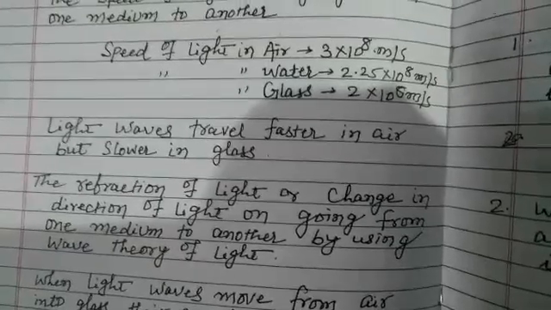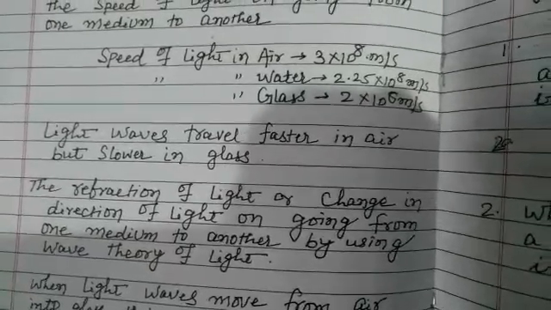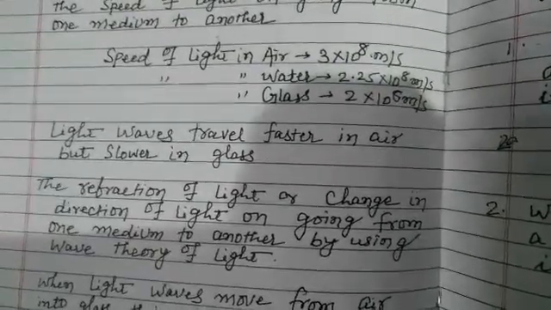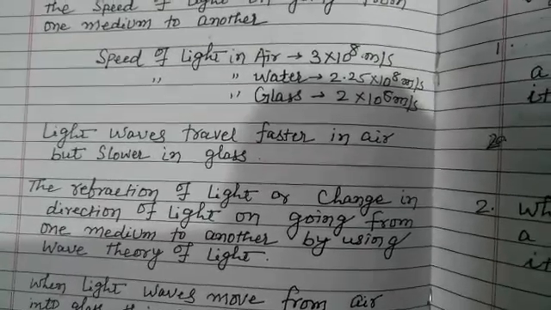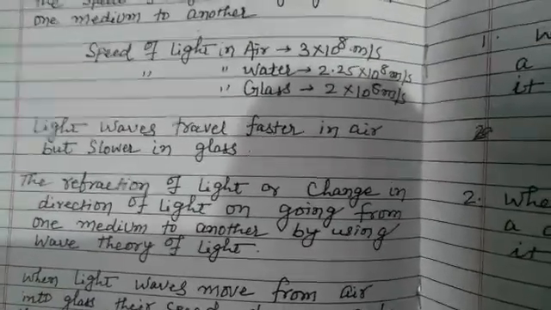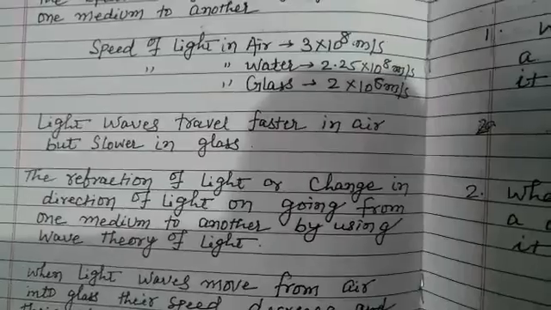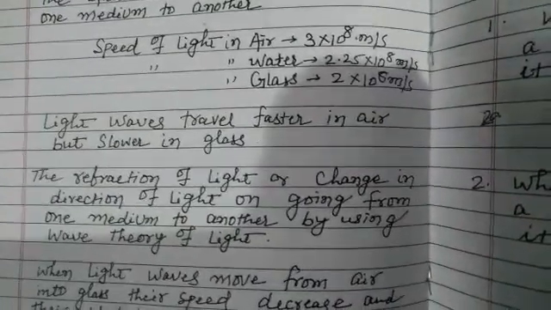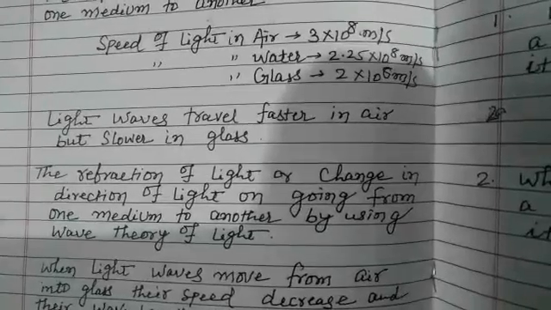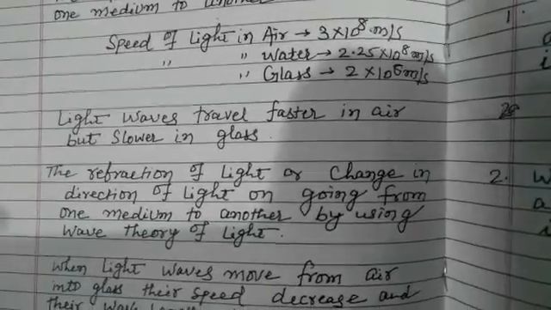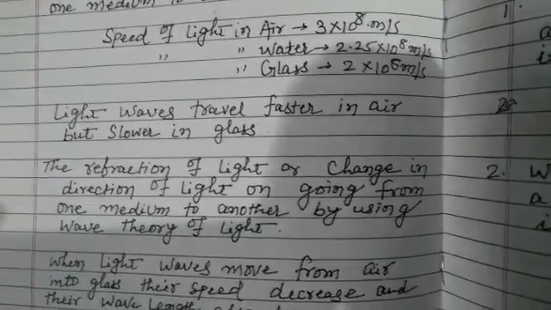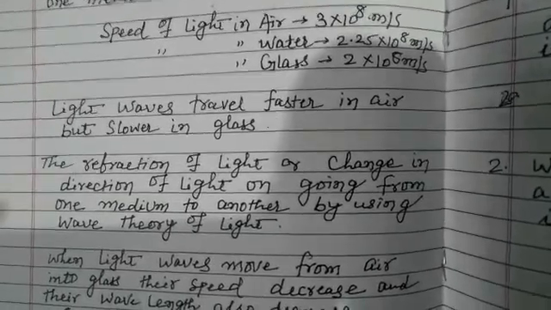Now, the speed of light in air is 3 x 10^8 meters per second, in water 2.25 x 10^8 meters per second, and in glass 2 x 10^8 meters per second. The light waves travel faster in air but slower in glass because the structure of glass is denser than air.